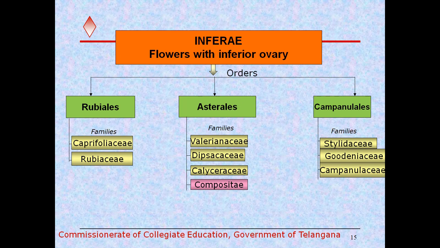And the Inferae series of the Gamopetalae subclass shows flowers with the inferior ovary. It is divided into 3 orders. Rubialis consists of the Caprifoliaceae and Rubiaceae families, and the Astralis order is divided into 4 families: Valerianaceae, Dispacaceae, Caliceraceae, and finally one of the most advanced families, Compositae. And Campanularis is divided into 3 families: Stylidaceae, Goodeniaceae and Campanulaceae.